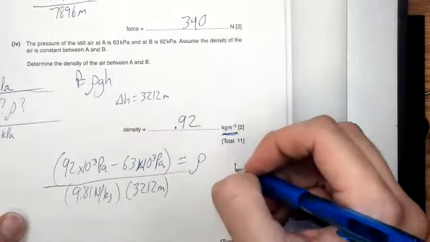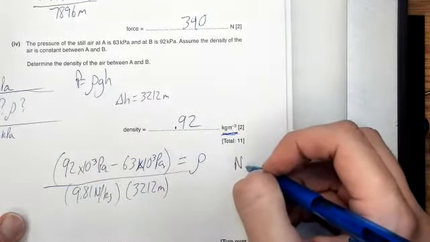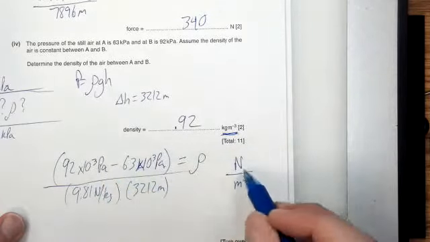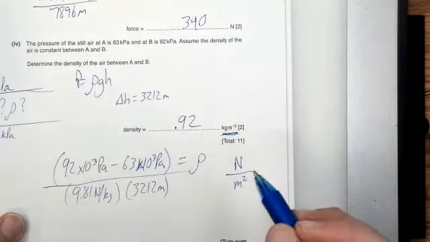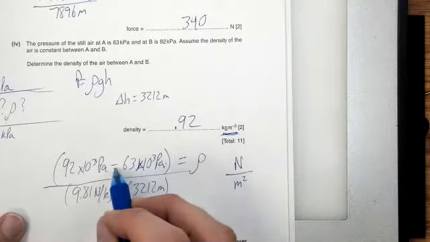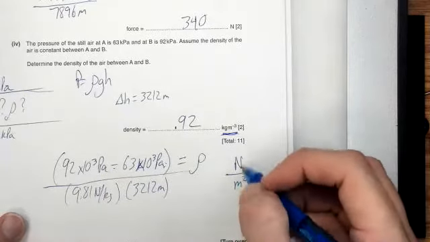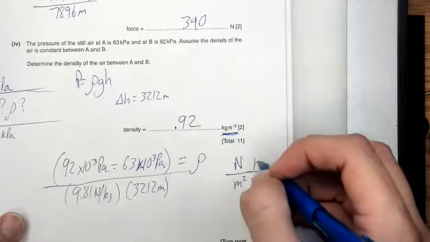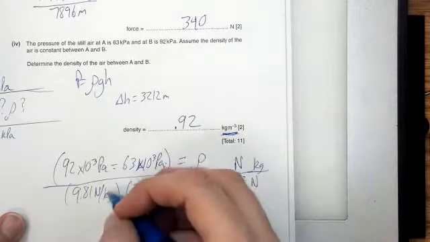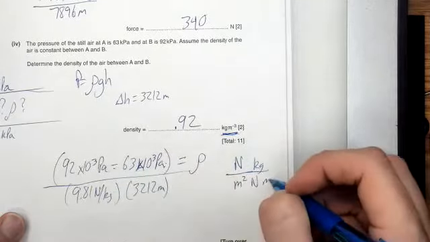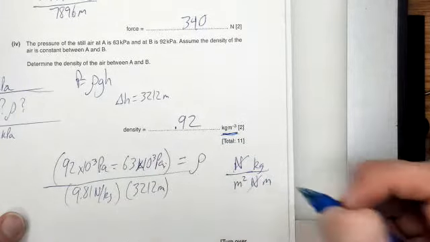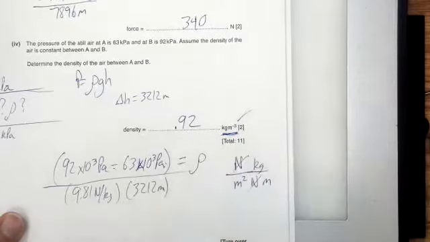So a Pascal is a Newton per meter squared. So in the numerator, that's the units I've got. Subtracting units, they just stay the same. You have to have the same units in order to subtract. In the denominator, I had a Newton per kilogram, right? So the kilogram goes back up here, and then I had a meter down here. So these newtons cancel, and I have kilograms per meter cubed, which is exactly what I want. So the units work out.